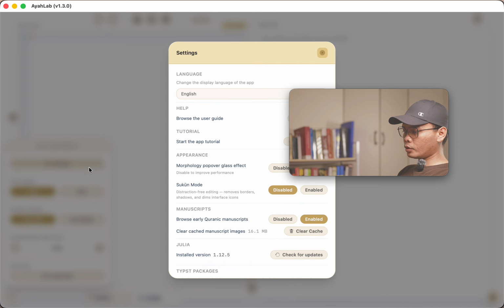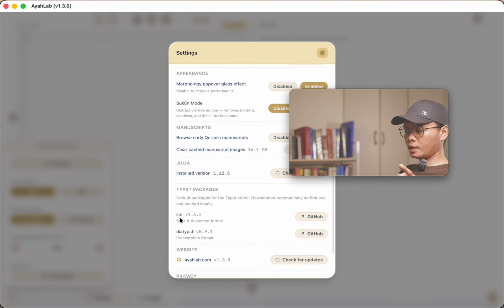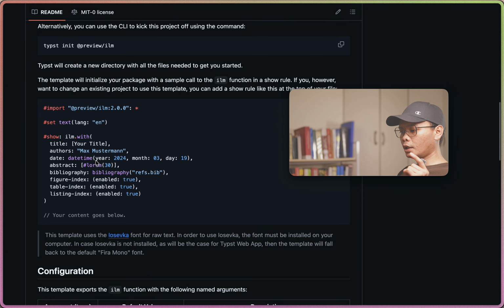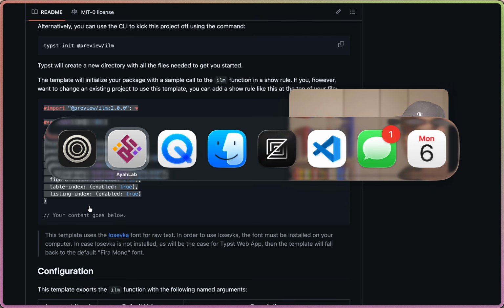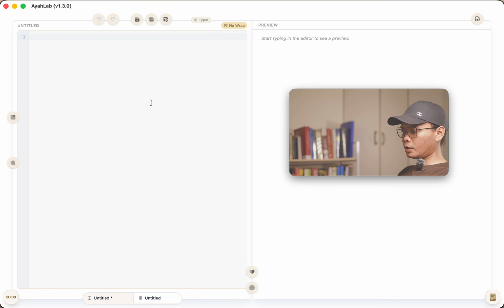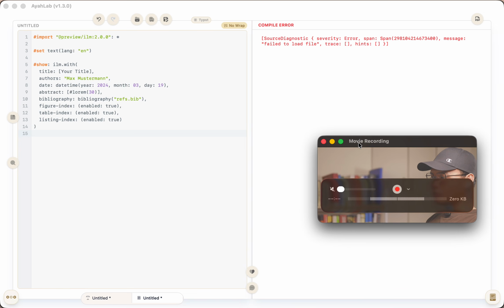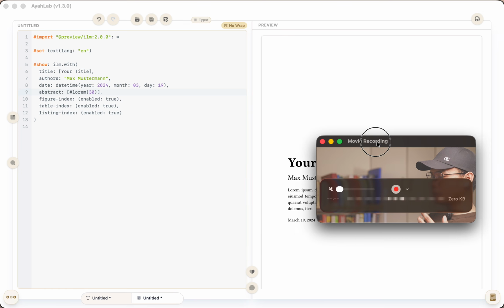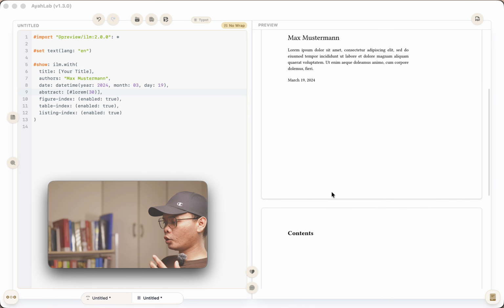So if I go here to settings, I have two libraries here, right, for Typst packages. The ilm package, if I open that, and we just try to copy this example, and then paste that here. Let's see. Okay, there's an error because it has this bibliography, which we don't have, that ref.bib, so we just have to remove that. And as you can see here, I now have a book, right?